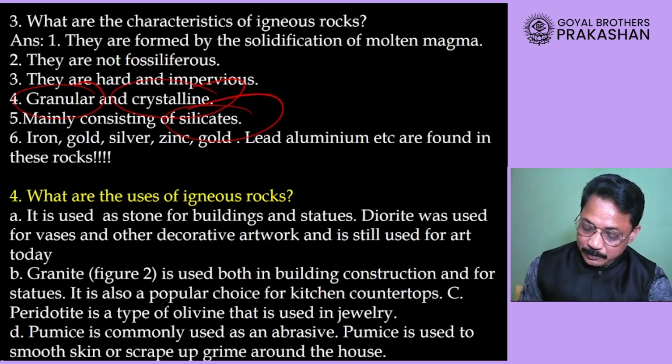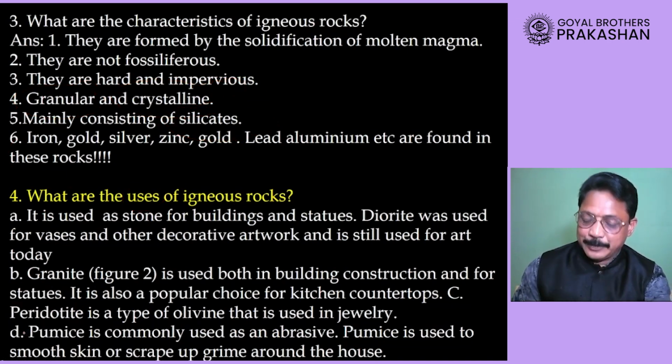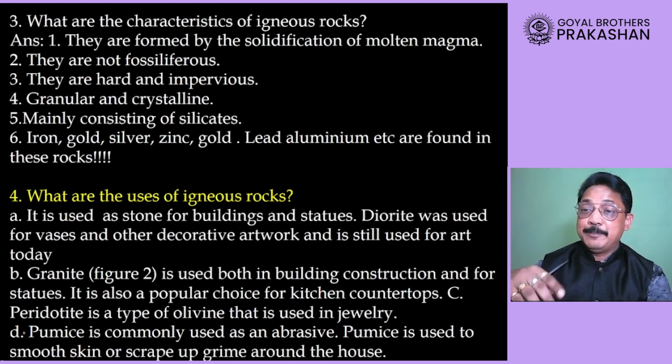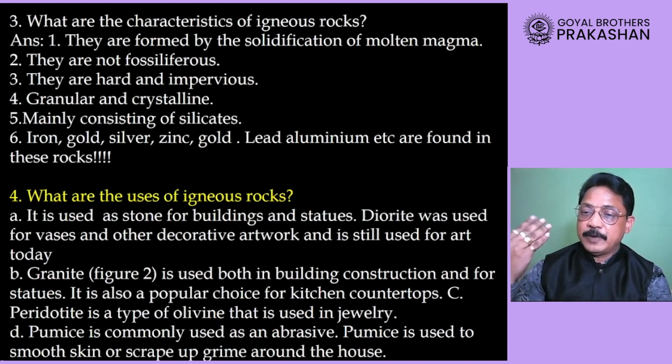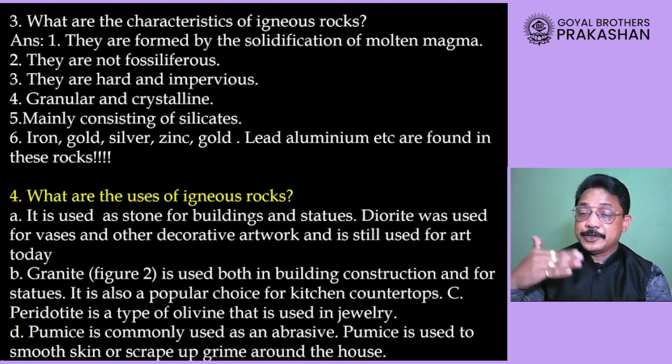Now, what are the uses? Use number one, you already know that these igneous rocks are used because in them we find important minerals like iron, gold, silver, zinc, etc. Second thing, igneous rocks are very widely used for building construction purposes because they are very hard rocks. We also use them in construction of dams and railway tracks.